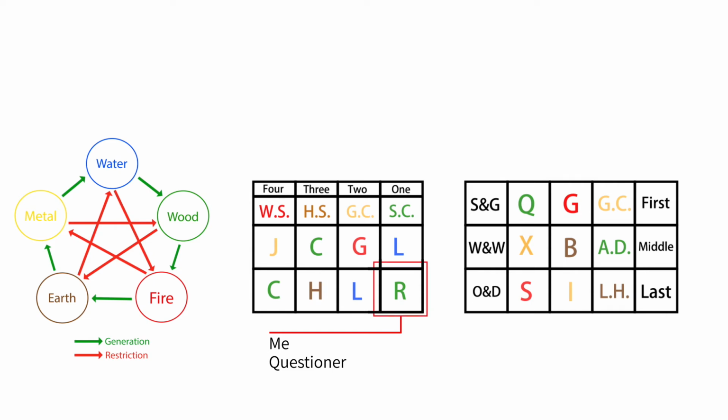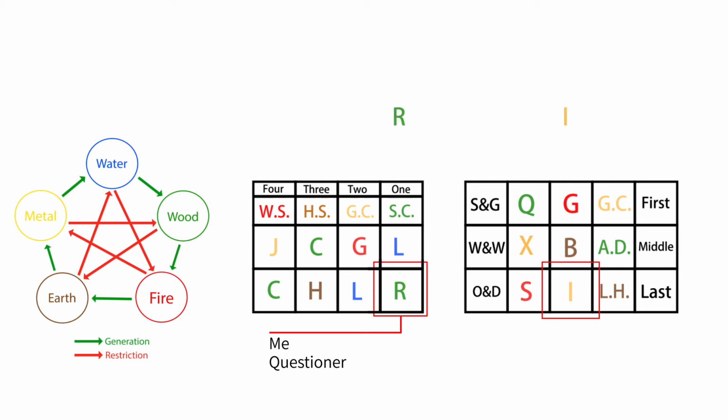It is E, which is R, and the attribute of 5 elements of R is wood. Let's look at the 3 transmissions of this course. The third transmission is the Shen, which is I, and the attribute of 5 elements of I is metal.